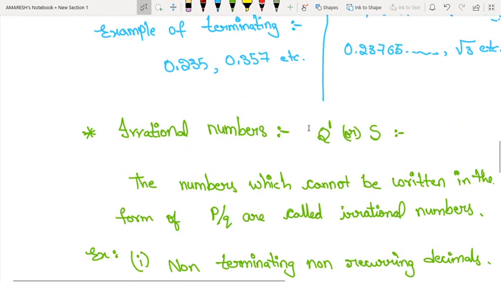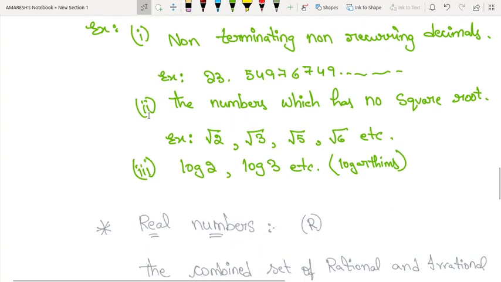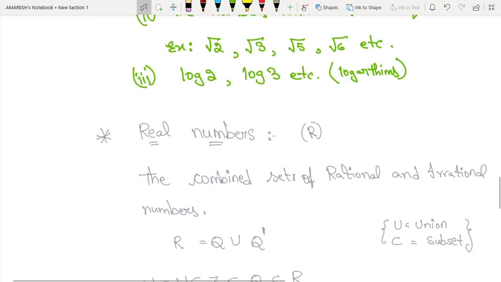Irrational numbers are denoted with Q dash or S. The numbers which cannot be written in the form of p by q are called irrational numbers. Examples: non-terminating, non-recurring decimals, for example 23.549767749, and so on. Second, numbers which have no perfect square root, for example root 2, root 3, root 5, root 6, etc. Third is logarithms: log 2, log 3, etc.